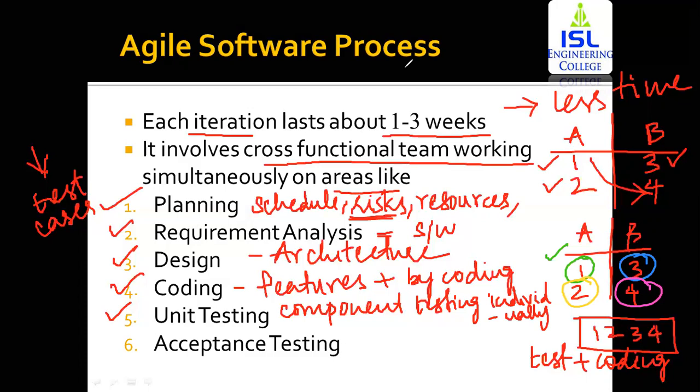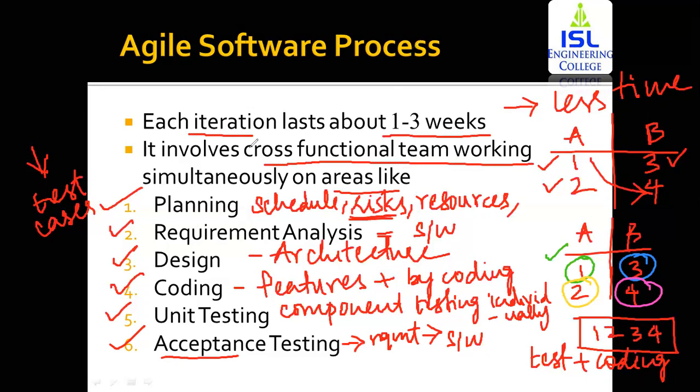Whereas the next one is acceptance testing. Within acceptance testing, you're going to identify whether all the requirements that were stated by the end user are present within the software or not, whether all the specifications are there within the software or not. That is called acceptance testing, because the end user needs to accept the product.